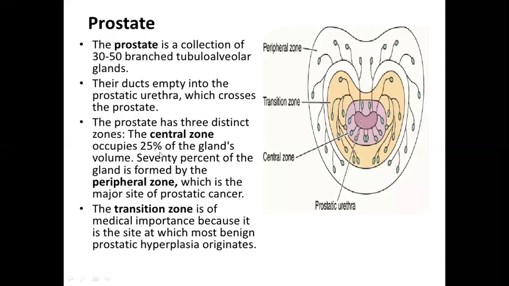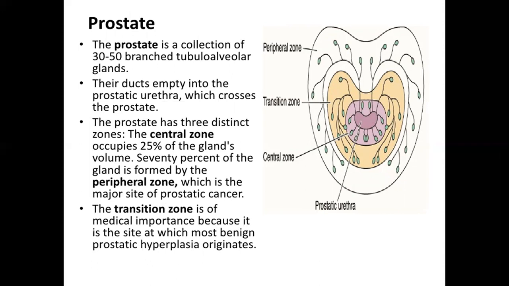Next, we'll talk about prostate, which is a collection of 30 to 50 branched tubulo-alveolar glands. The prostate has three zones. The central zone occupies 25% of gland's volume. 70% of gland is formed of peripheral zone, which is a major site of prostatic cancer.